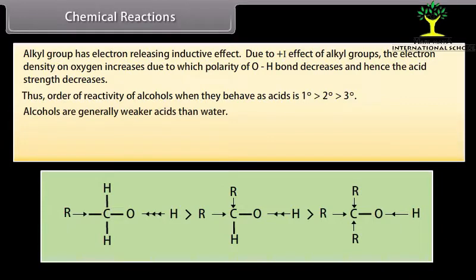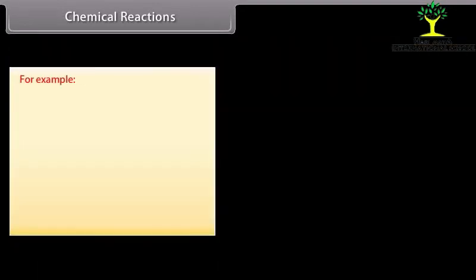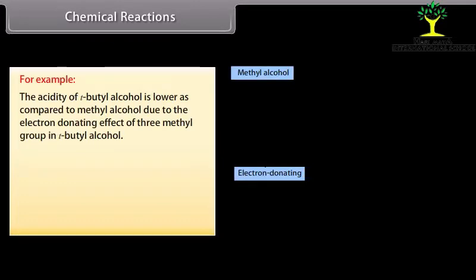Alcohols are generally weaker acids than water. The relative acidities of alcohols are affected by the substituents attached to the carbon carrying the hydroxyl group, often by an electronic effect called the inductive effect. For example, the acidity of tert-butyl alcohol is lower as compared to methyl alcohol due to the electron-donating effect of 3 methyl groups in tert-butyl alcohol.